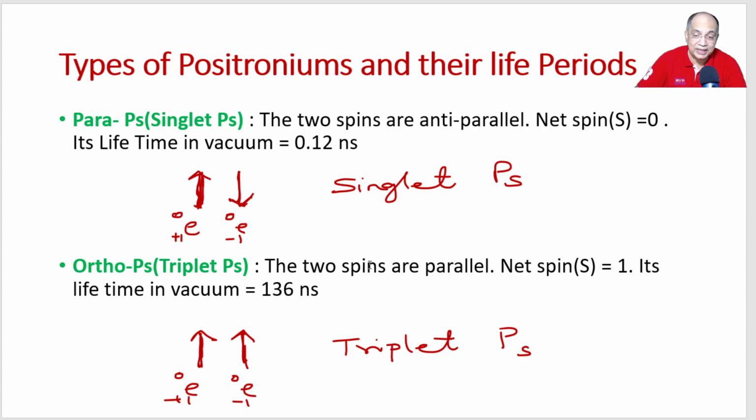So in that case, it has been found the lifetime before self-destruction, before annihilation, is 136 nanosecond. Don't be happy about 136. Be unhappy about nano, 10 to the power minus 9. But compared to para, ortho has a greater lifetime. But both will die. As soon as they form, after few nanoseconds, they will die.